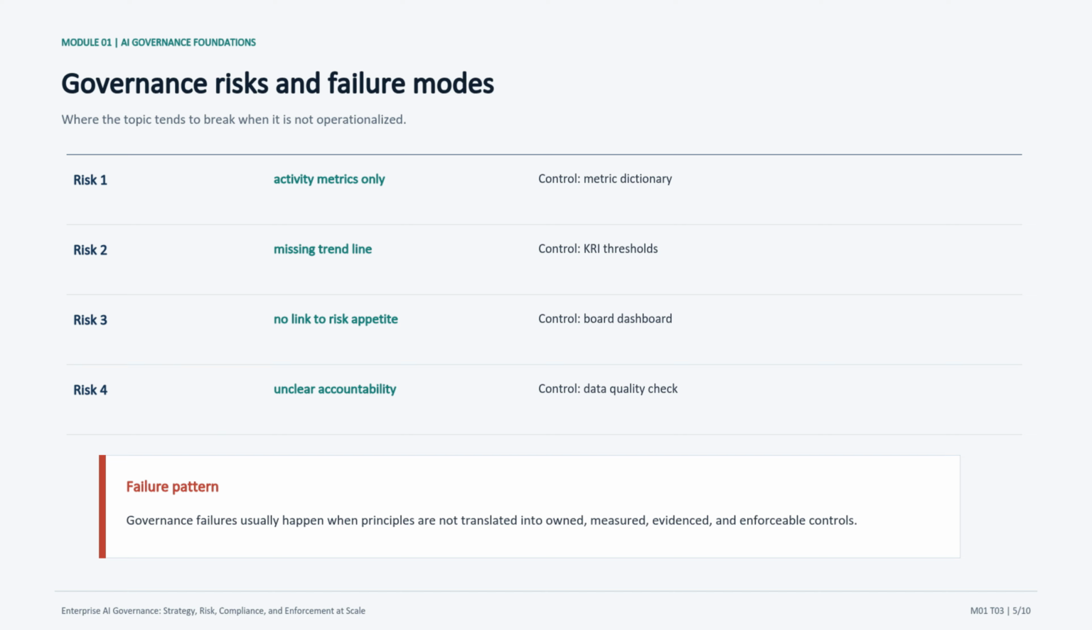The risks listed here are tied to controls because a risk without an owner or control is just an observation. For this topic, the control pattern includes metric dictionary, KRI thresholds, and board dashboard. A useful classroom prompt is: if this failure happened next quarter, who would notice it, what evidence would prove it, and what decision would the organization make next? The big takeaway is that principles must become owned, measured evidence, and enforceable controls. That sets up the workflow on the next slide.